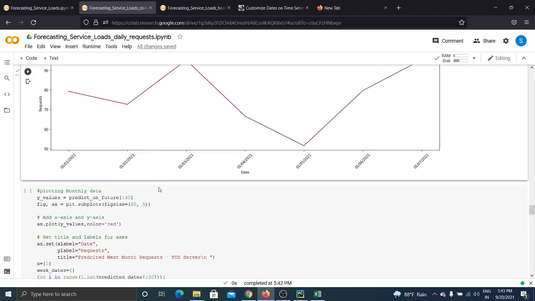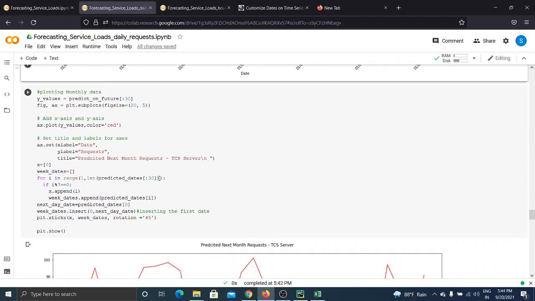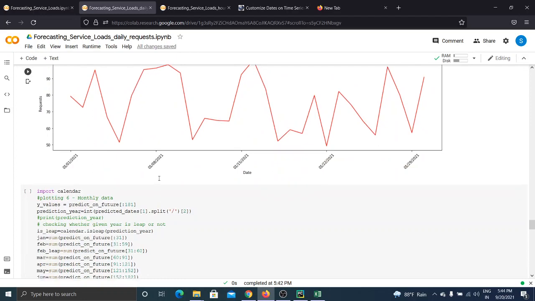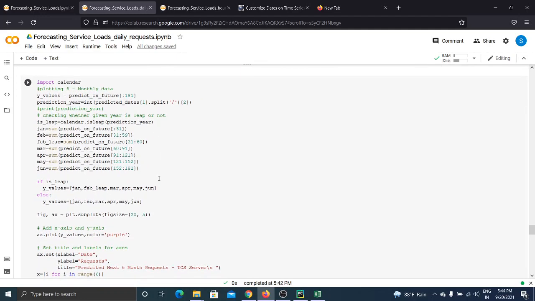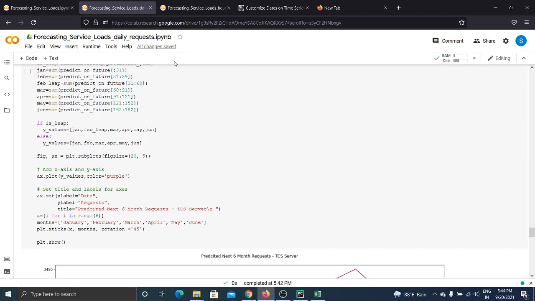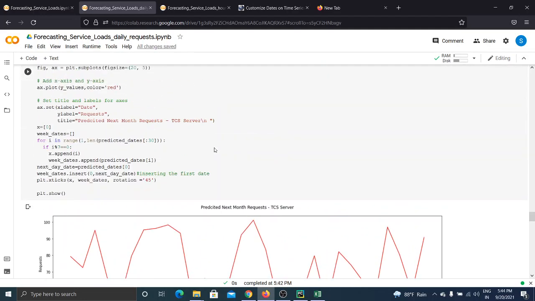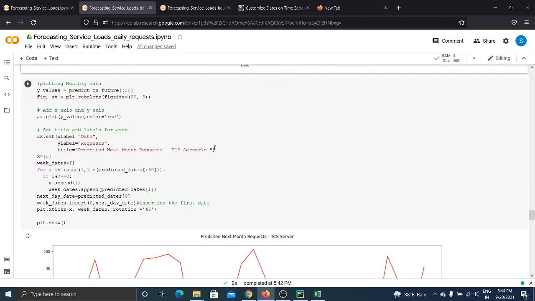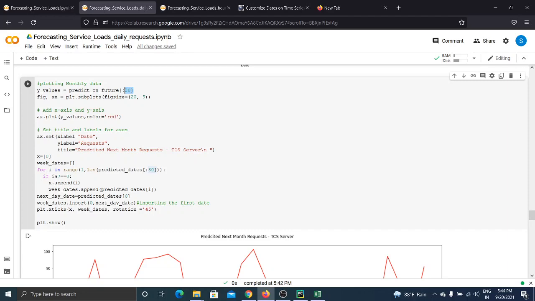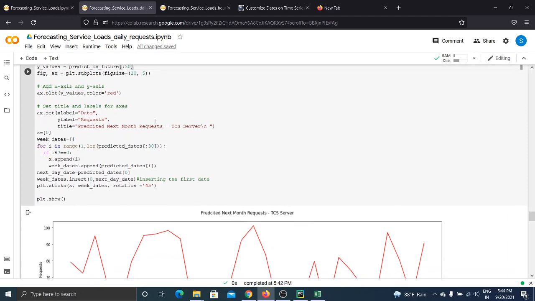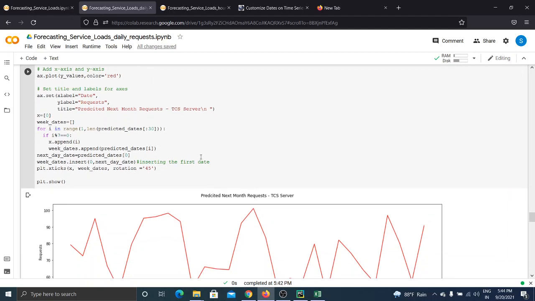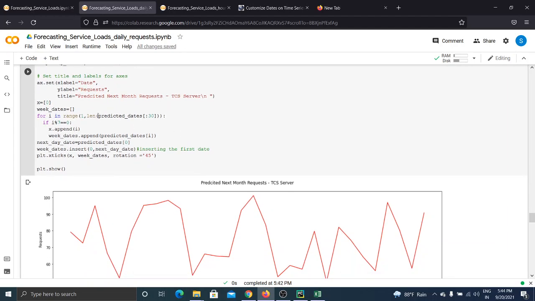Also, by using this we can plot the data on a monthly basis. First of all, we will be predicting on a monthly basis. Okay, let's see. For the monthly basis, consider the number of days as 30. So we have taken the 30 values from our predicted model. Then we plot the 30 points along with the list of predicted dates that